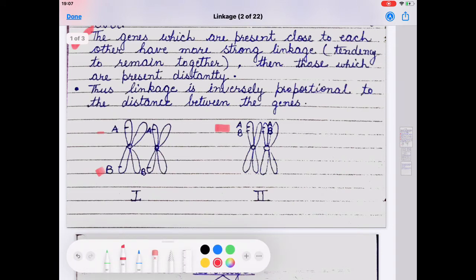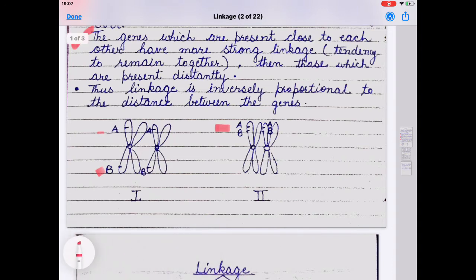In the first, the chances of crossing over are more because the genes are placed far apart. In the second case, the chances of crossing over are less because the two genes are very close to each other. Thus, linkage is inversely proportional to the distance between the genes.